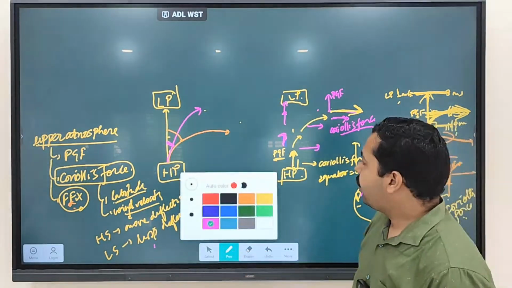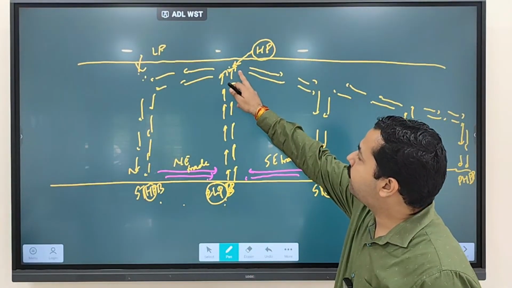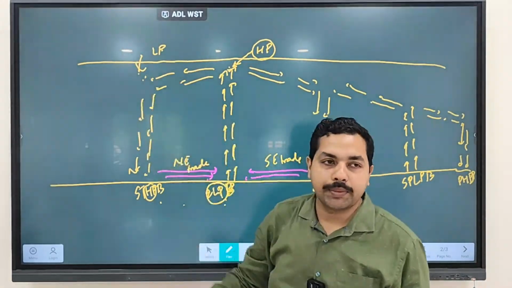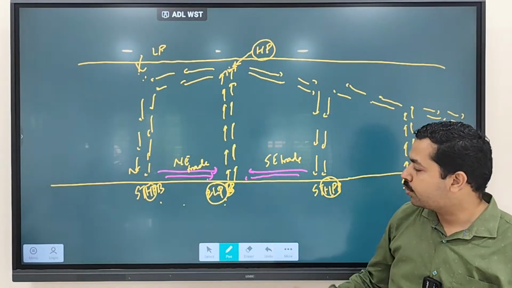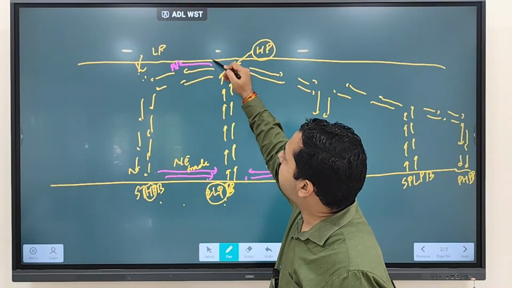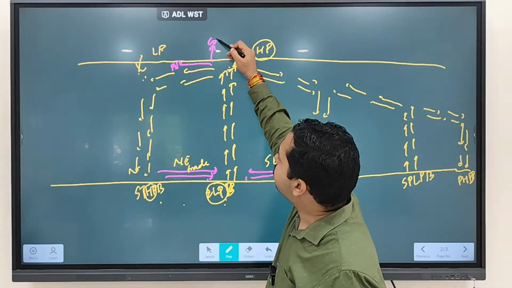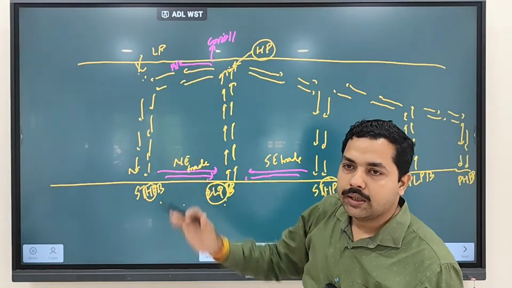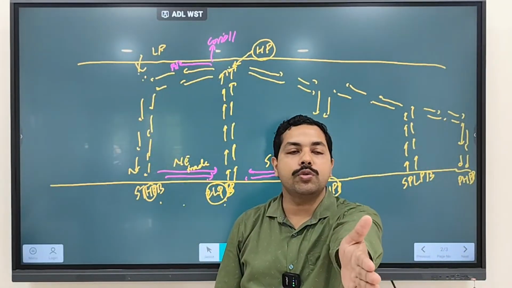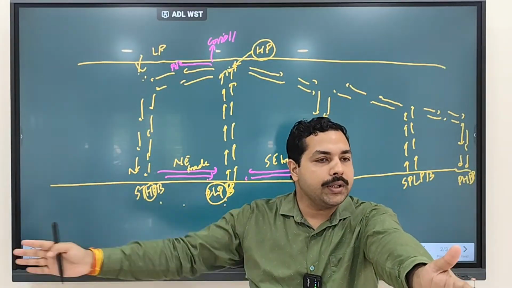So now assume in this one that wind is moving from where to where? From high pressure region to low pressure region. When wind is moving from here to here, two forces are acting. One is the pressure gradient force in this direction. And as we discussed, at right angle, the Coriolis force will act, at right angle toward the pressure gradient force. So pressure gradient force is trying to take wind this side, Coriolis force is trying to deflect the wind towards this side. So there is a right angle being formed.